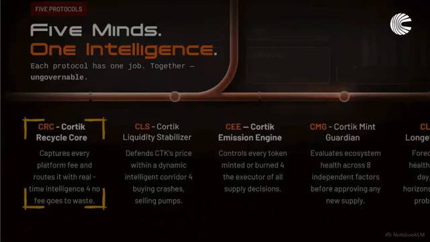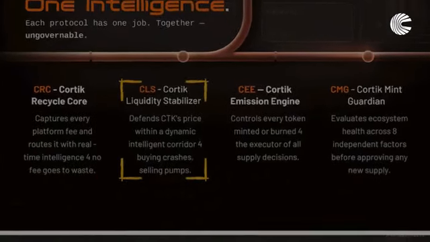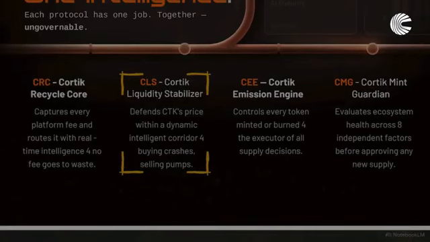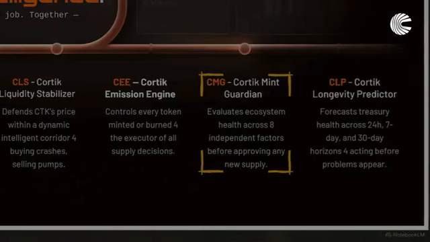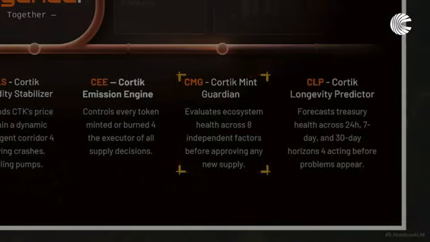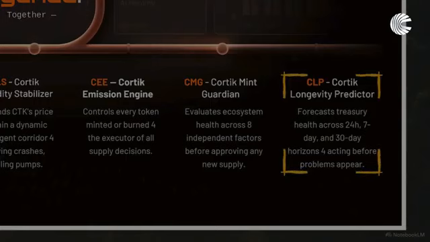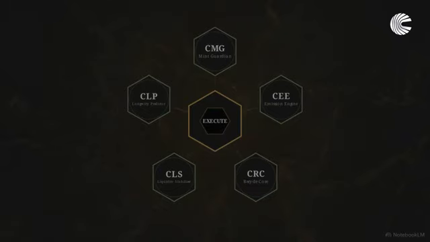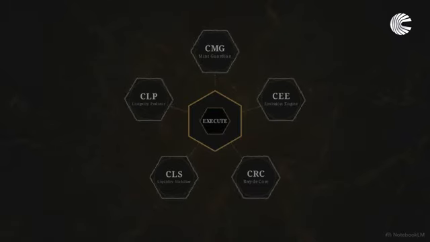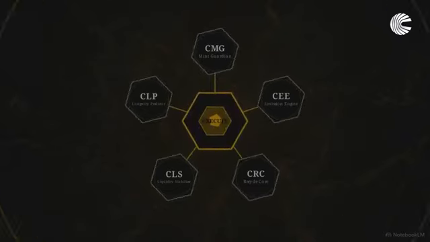The recycle core routes all fees. The liquidity stabilizer defends CTK's price. The emission engine strictly executes supply decisions. The mint guardian checks ecosystem health before allowing new mints. And the longevity predictor forecasts treasury health to prevent deficits. 5 distinct contracts evaluating the same ecosystem from different angles. They must reach mathematical consensus to execute any major protocol function, creating an architecture that operates entirely free of human interference.